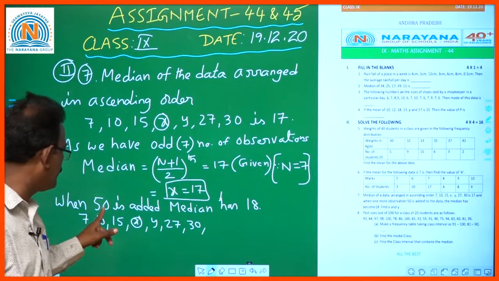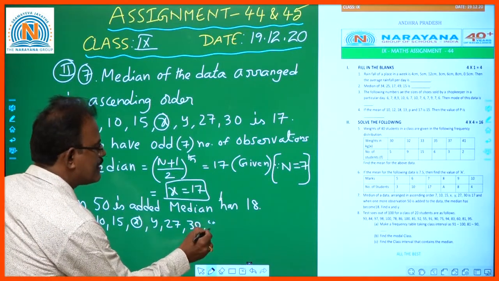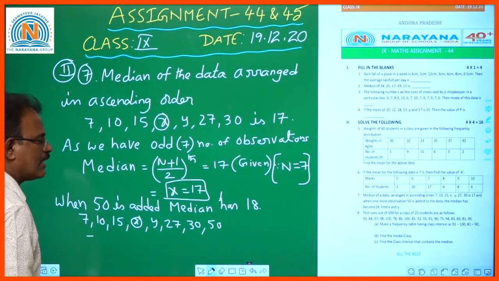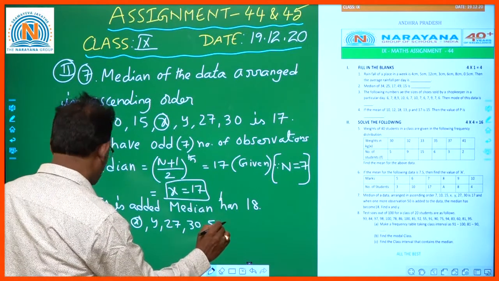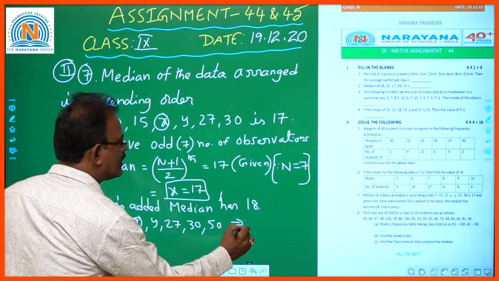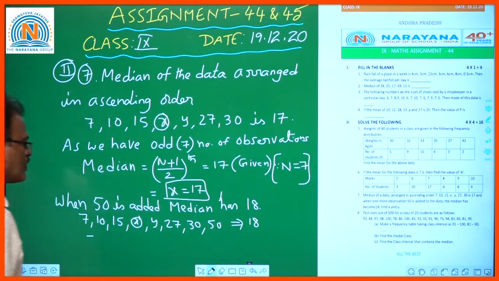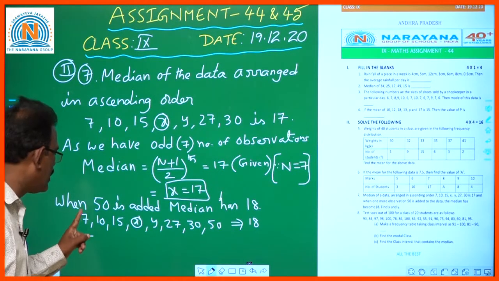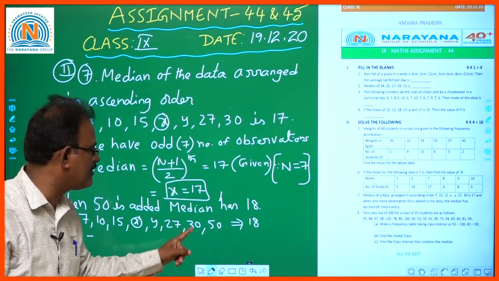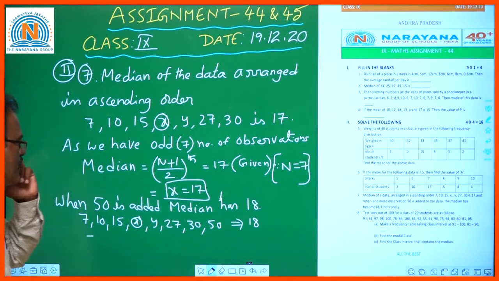As you add 50, it comes at last as it is the biggest one. Here, if you see 1, 2, 3, 4, 5, 6, 7, 8, an even number of observations.